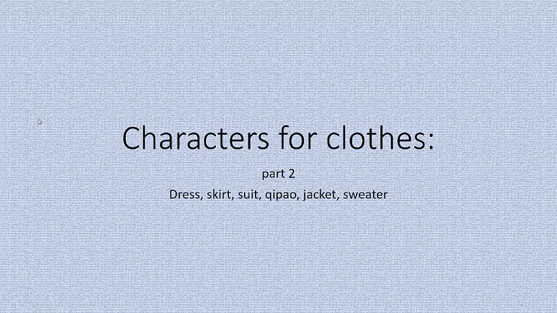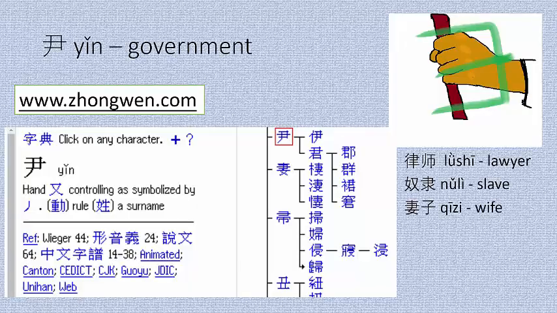This video is to introduce the characters for the second set of clothing, which includes dress, skirt, suit, a qipao, jacket, and sweater. There are no radicals to introduce in this lesson, but skirt has an interesting character that I'd analyze a bit before we look at it. Skirt has this character in it, yin, which means government.